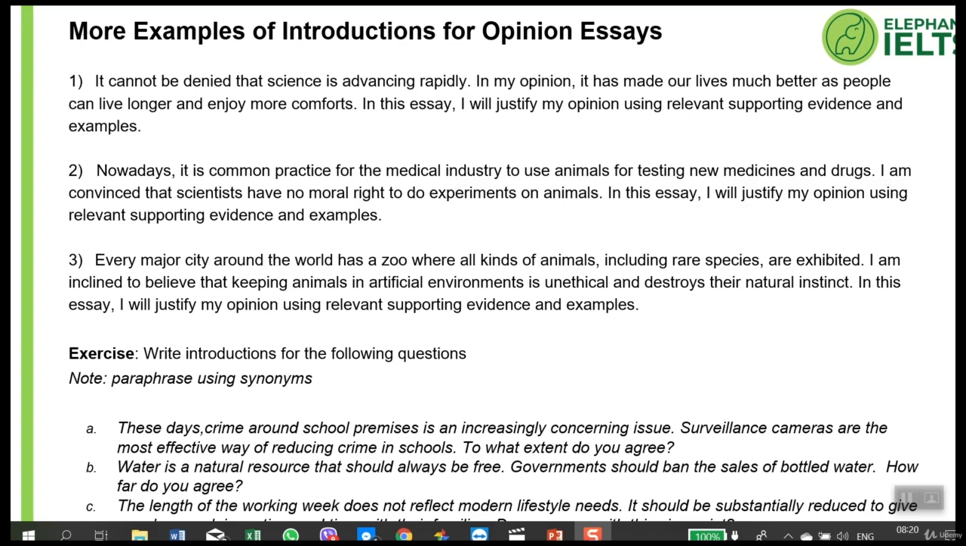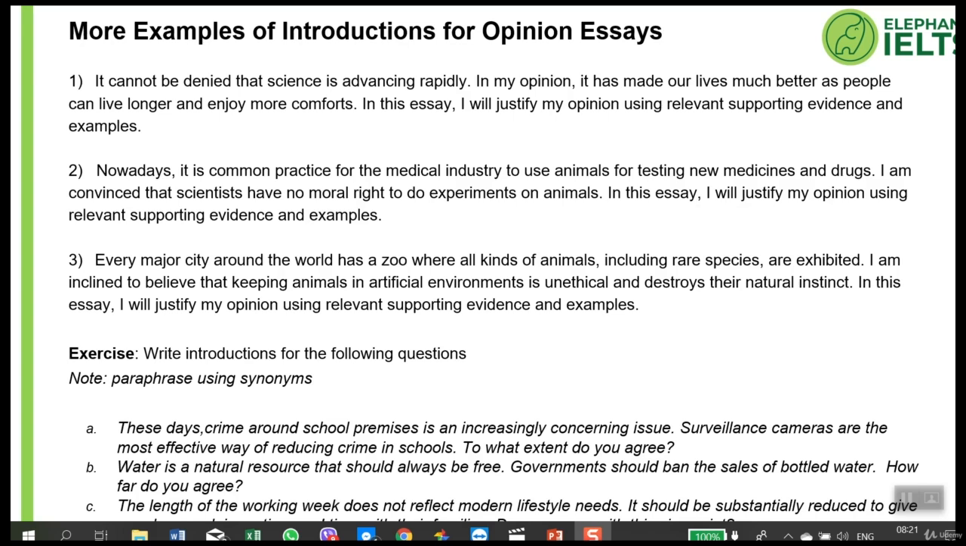Well, if we read the opinion, we should be able to understand what the question was or what the opinion of the writer is. I'm convinced that scientists have no moral right to do experiments on animals. So obviously, the question is if we believe that it's okay for scientists to use animals, and this writer is clearly against. Look at number 3.